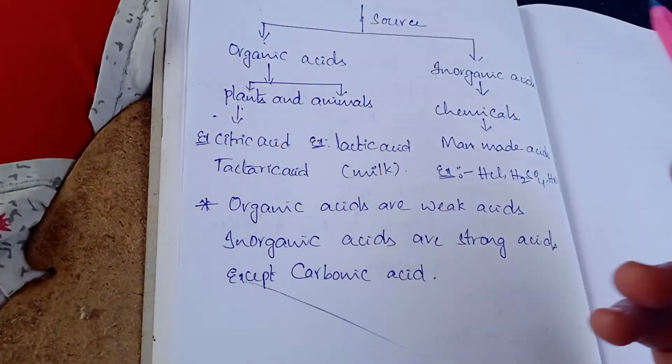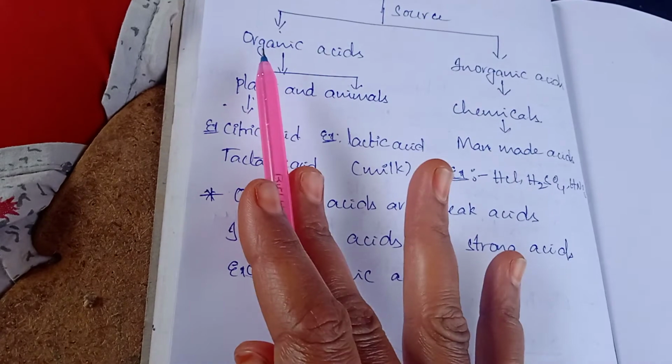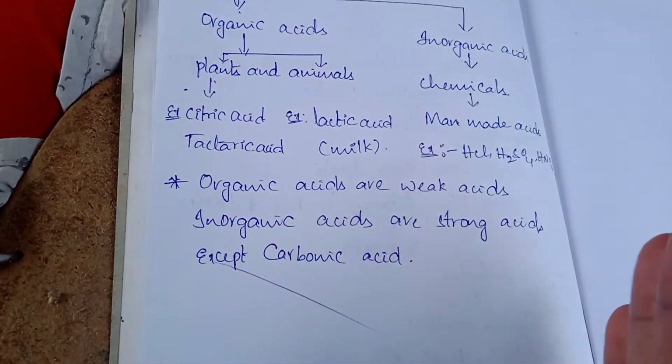So based on source, we can classify acids into organic acids and inorganic acids.